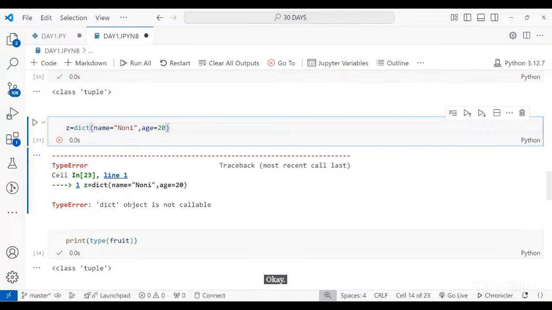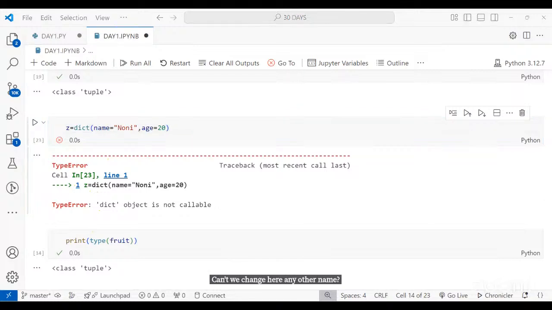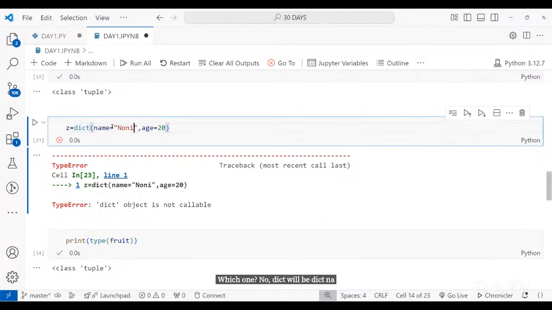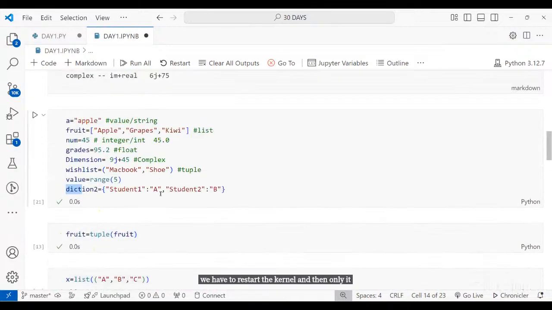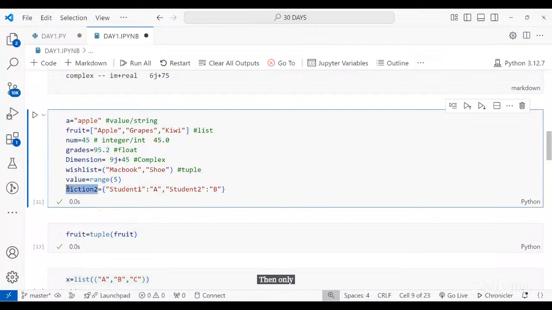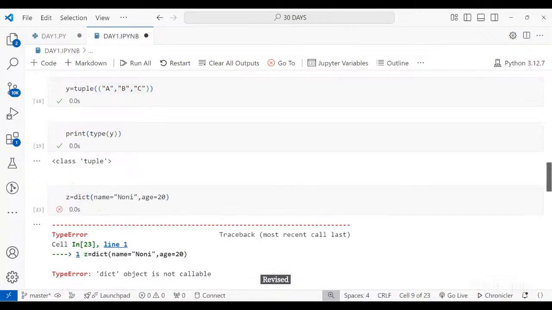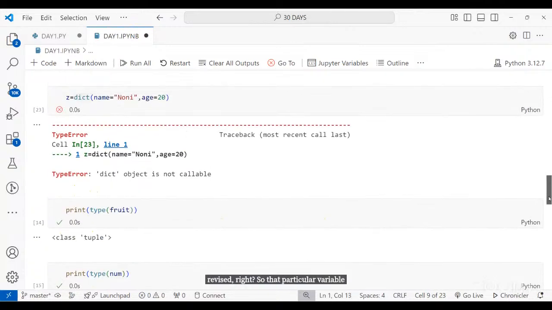Can't we change any other name here? No, dict will be dict. This is the constructor only. We can't change the constructor. We have to restart the kernel and then only it will be refreshed basically. Then that particular variable, which I have just revised, will be refreshed and then it will work.